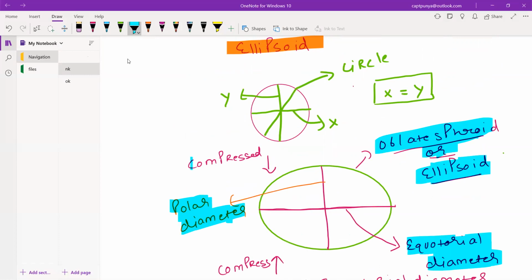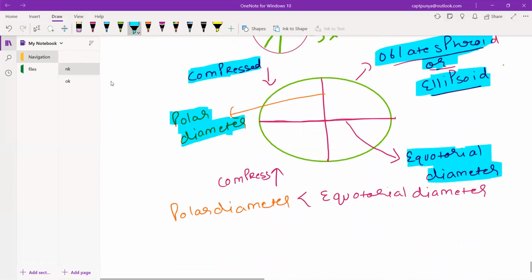And it is because it is compressed. If you remember this word compressed, you will easily know that your equatorial diameter is more than your polar diameter, because when you compress, the equatorial becomes more than your polar, because polar is coming down less.